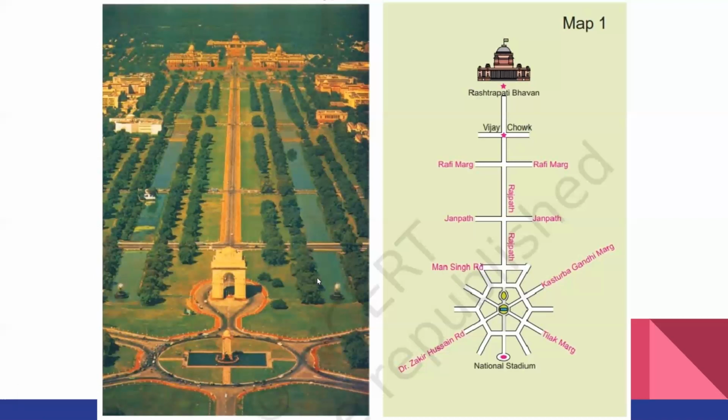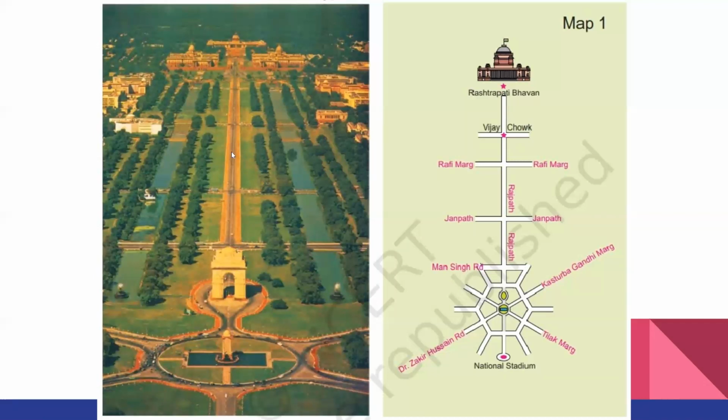And at the top, this will be Mansingh Road. This crossroad. Where is that? This one. This crossroad will be Mansingh Road. Okay. And just above that, which one? Janpad. This crossroad will be Janpad. And after that, which one will be? Rafi Marg. This one will be Rafi Marg. And above that will be Vijay Chowk. This position will be Vijay Chowk.